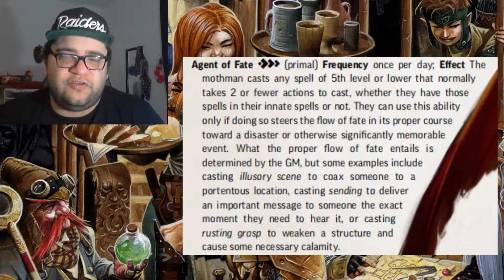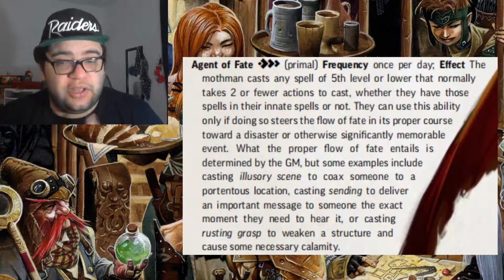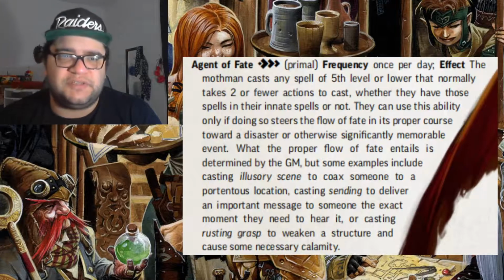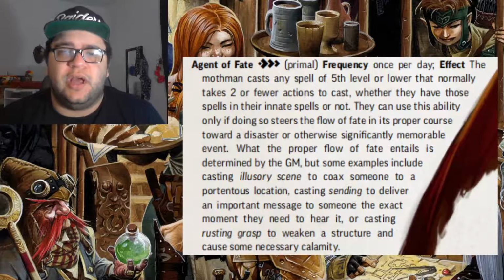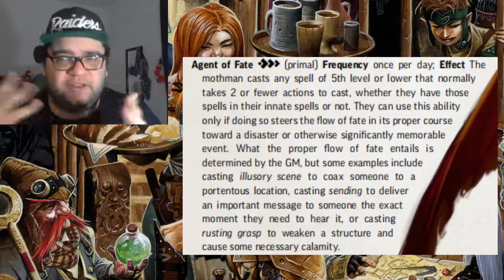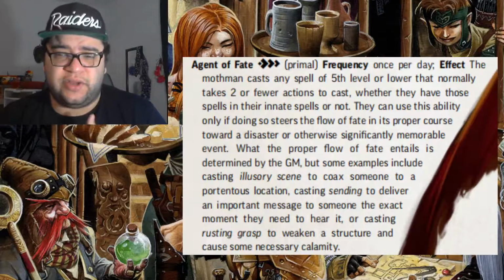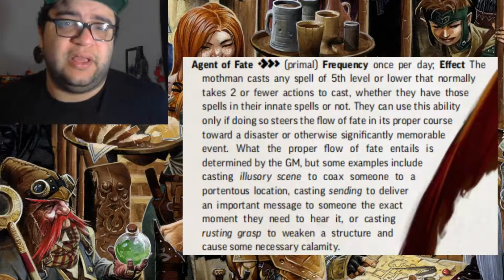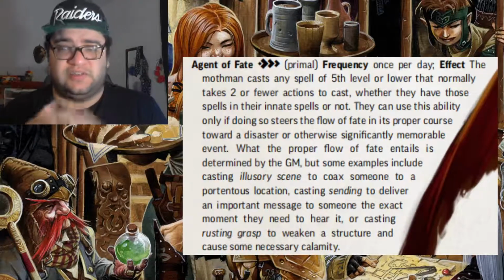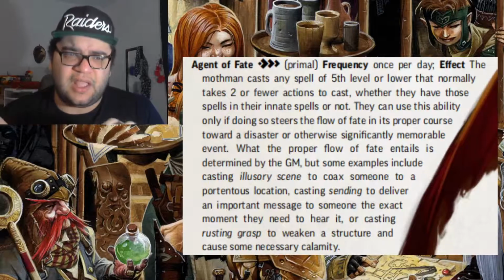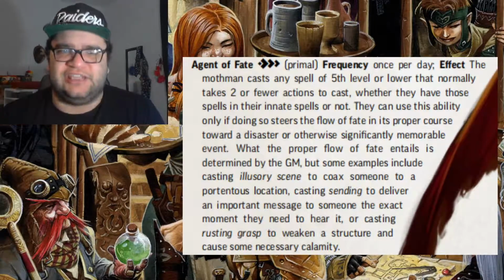Another thing they could use is Hydraulic Torrent, mainly to push off of cliffs or towards traps. Again, another memorable moment if this giant wave comes and pushes them off a cliff and now they have to deal with this situation. Banishment is also a great one if they're fighting on another plane, or the PCs are on a different plane of existence where a Mothman is.